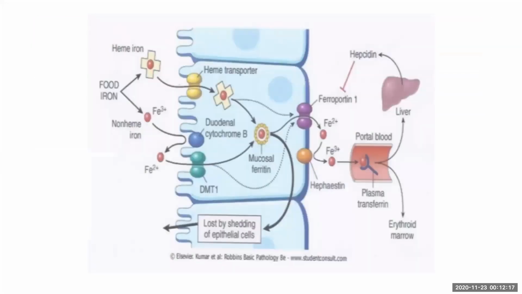Coming on to iron deficiency anemia, as we all know, the iron in food is in the form of heme and non-heme iron. Heme iron requires a different transporter. It doesn't need any enzyme as such, and heme iron is more efficiently absorbed than non-heme iron. Non-heme iron is in the ferric form. It has to be reduced to the ferrous form by cytochrome B reductase, and it is carried inside by divalent metal transporter 1. This is not specific only to iron. And in the mucosa it is stored as ferritin, and it again comes out as ferrous, and it has to be converted to ferric by ferroportin. Ferroportin is inhibited by hepcidin.